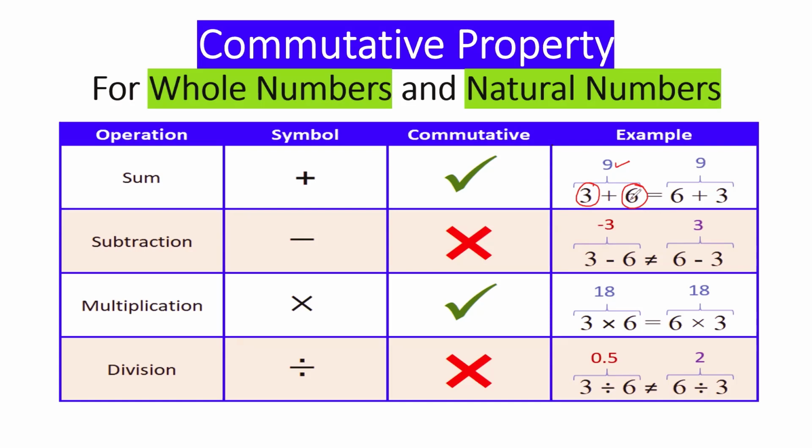So 6 plus 3 is also giving 9. So we are getting the same response, 9 and 9, after changing the order. So in commutative property, we change the order of numbers and then we solve them. If we get the same answer, then we can say whole numbers are commutative in the case of addition.